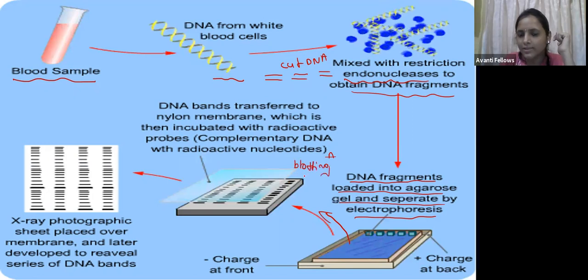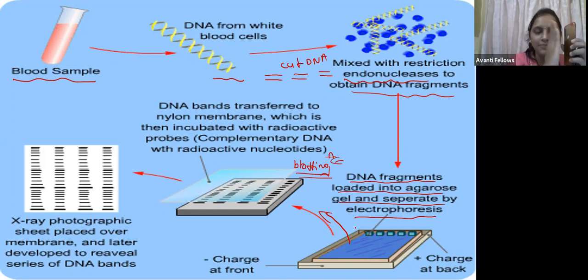Guys, can anyone tell me which blotting is involved in copying this DNA onto the nitrocellulose sheet? Is it northern blotting or southern blotting? Tell me, guys, which blotting are we using here? Here we are going to use the southern blotting. So for the transfer of the DNA, this is our gel, and here we have the DNA which is run on it.